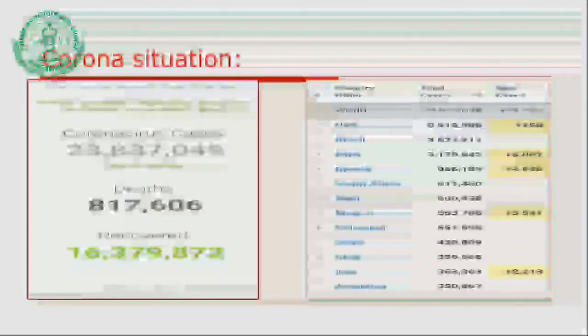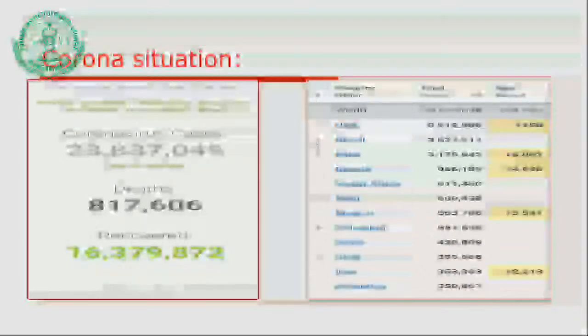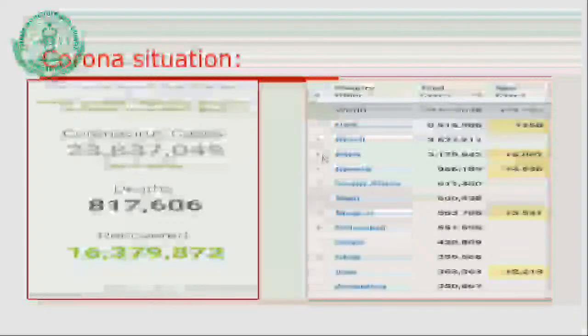As far as the ranking of countries by coronavirus infection is concerned, you can see in this second part of this table, USA is still ranking number 1, Brazil at second position, and at present India is at the third position as far as coronavirus cases are concerned. Then it is followed by Russia and South Africa.